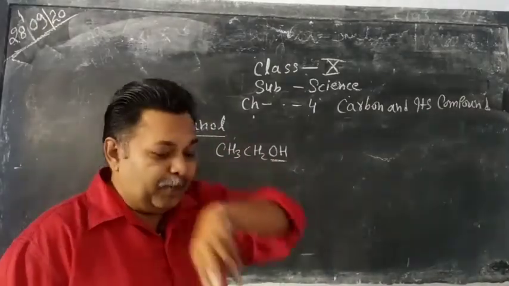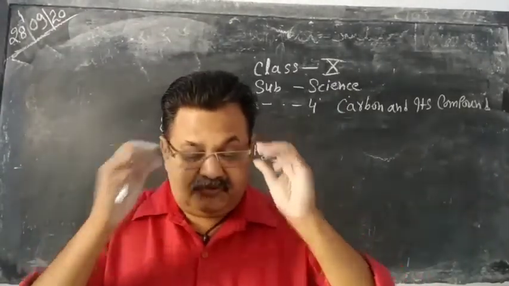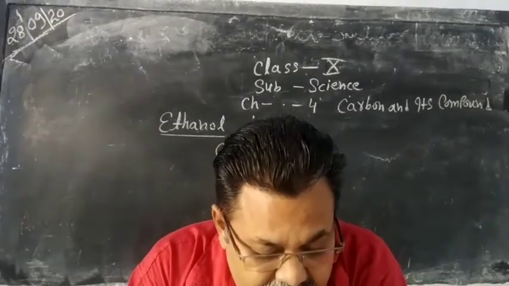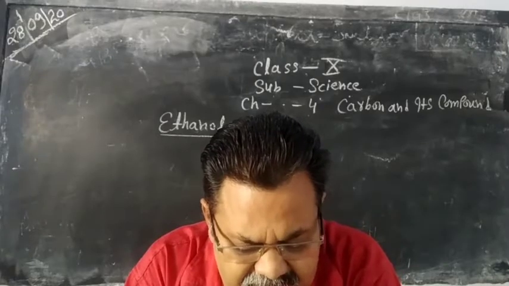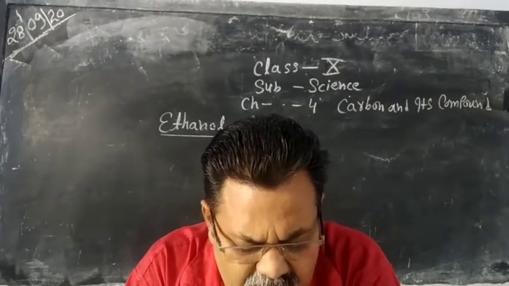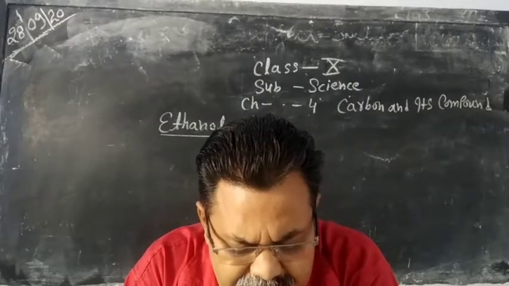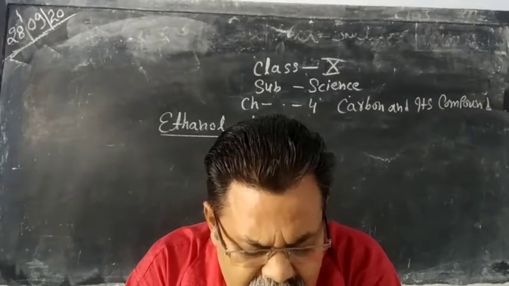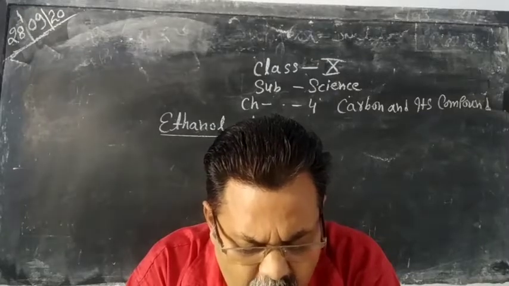Now some important reactions of ethanol. The first one is the reaction with sodium. When ethanol reacts with sodium, it gives hydrogen, and the product is sodium ethoxide.